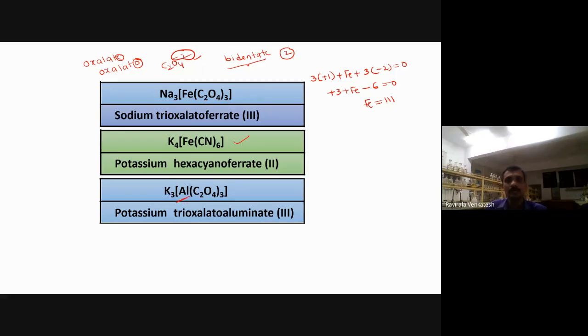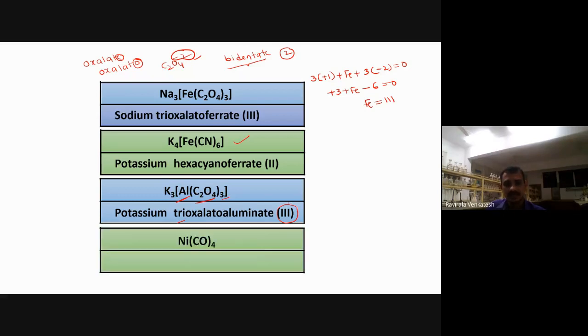Central metal atom. C2O4 is what here? Ligand. How many times is it? 3 times. Tri. C2O4 nomenclature will be oxalato. Aluminate, because it is an anionic complex. Same oxidation state we get here. Nothing is different.